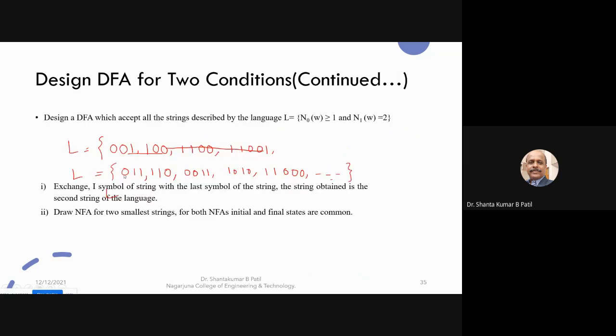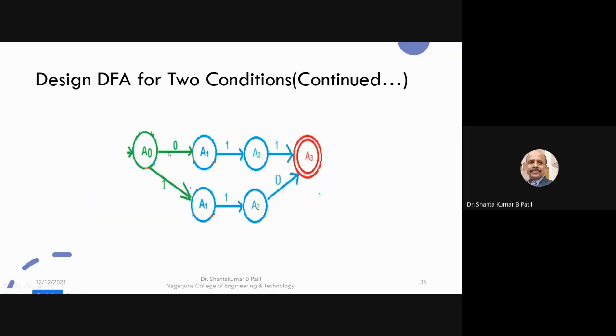The first condition is 011. You need to draw the NFA for 011 and the NFA for 110, because two conditions are there. Hence, we need to draw the NFA for the first two strings. So the NFA for the first two strings, 011 and 110, has been drawn.